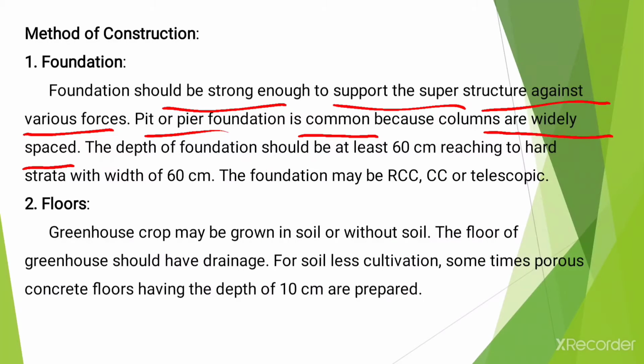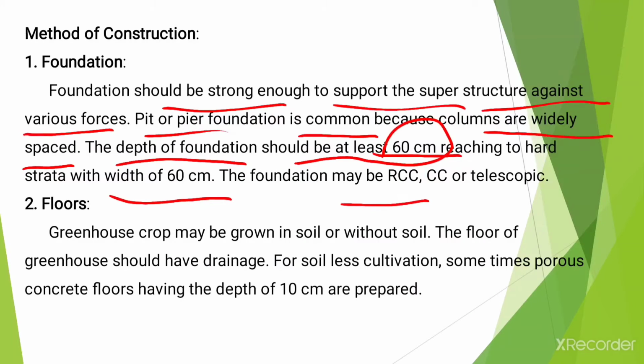The depth of the foundation should be at least 60 centimeter, reaching to the hard strata, with a width of 60 centimeter. The foundation may be made of RCC, CC, or telescopic.